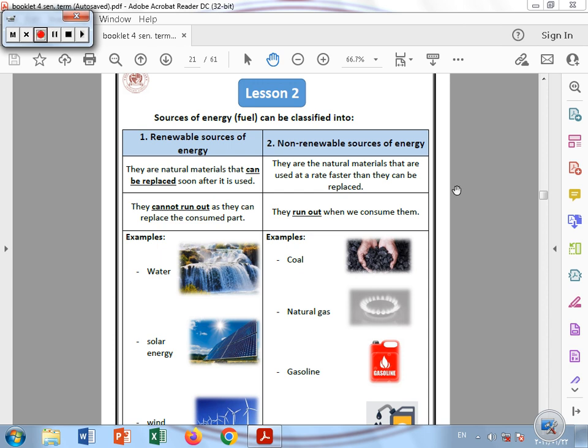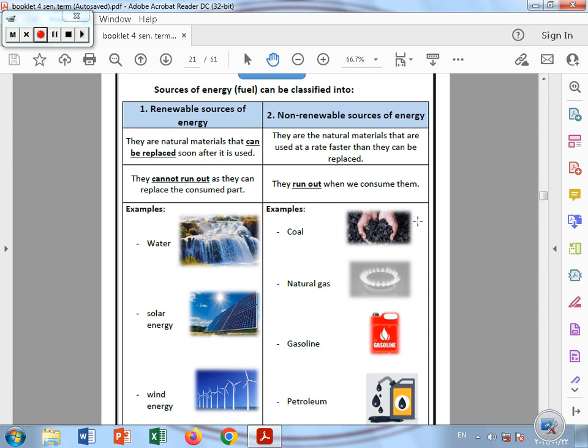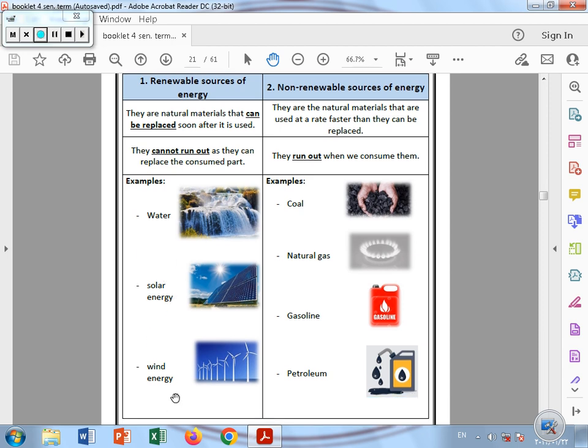The renewable sources of energy, we said, are the sources that cannot run out, like water, solar energy, and wind energy. They cannot run out, so they are called renewable sources of energy. We cannot open our eyes in a day without finding the sun or the solar energy, right? Excellent. So the solar energy cannot run out, it can be replaced every day, so it's a renewable source of energy.